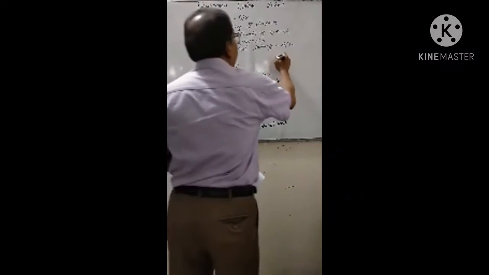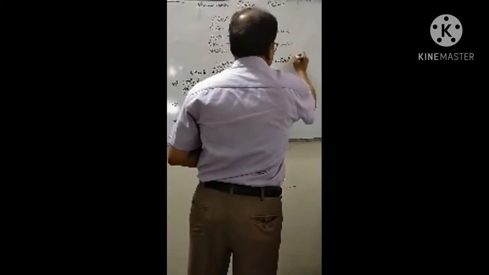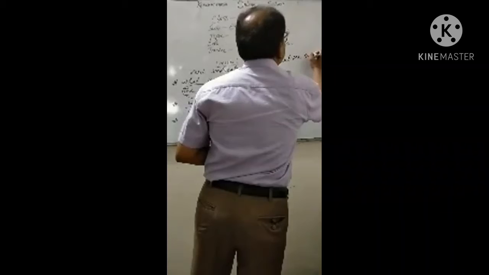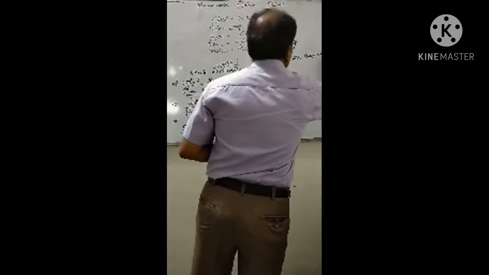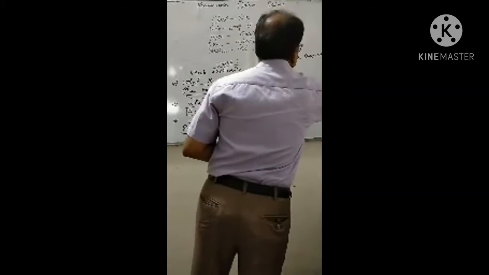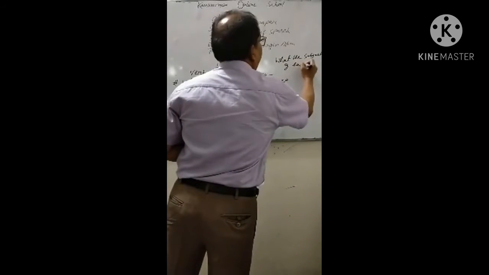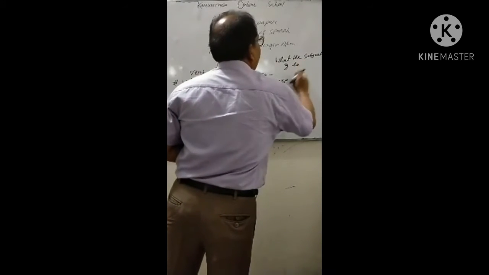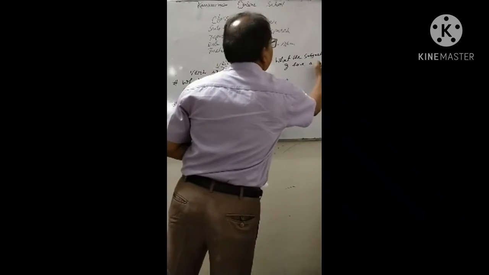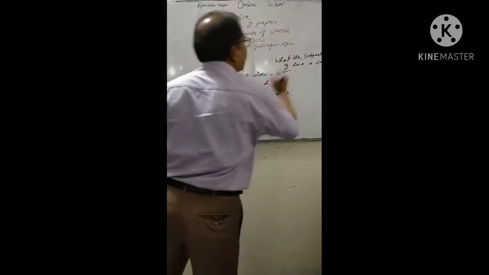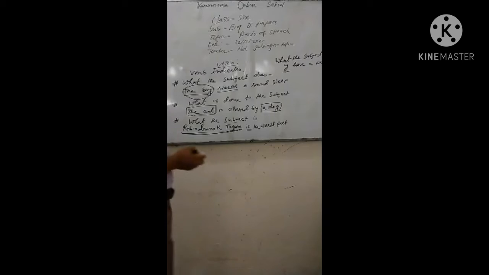Next, what the subject has. Verb indicates what the subject has. Like, I have a pen. Here the subject is I. What do I have?